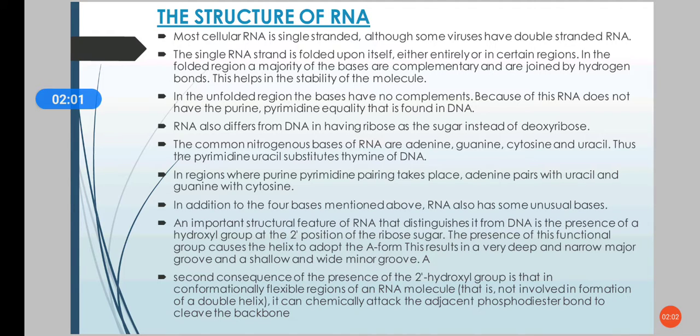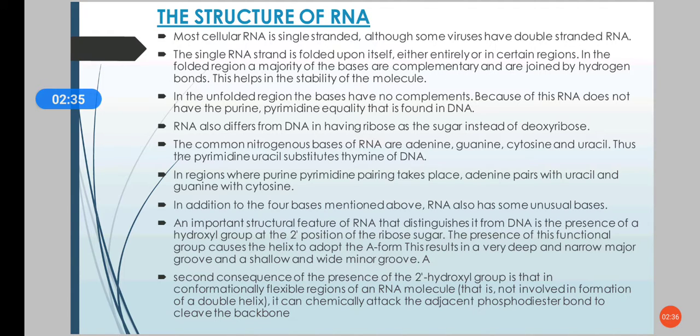Now, there is an important structural feature of RNA. It has a hydroxyl group at the 2' position of the ribose sugar, that is at the C2 carbon. The presence of this functional group will cause the helix to adopt the A form, like the A form of DNA. This will result in a deep and narrow major groove and a shallow and wider minor groove.